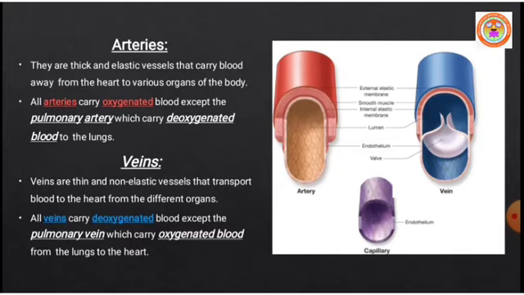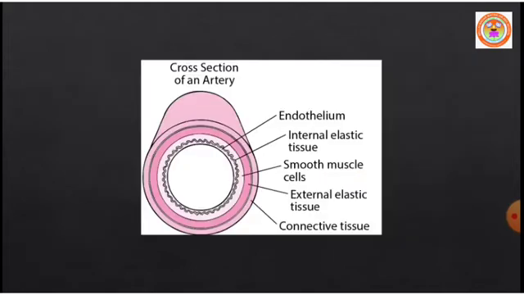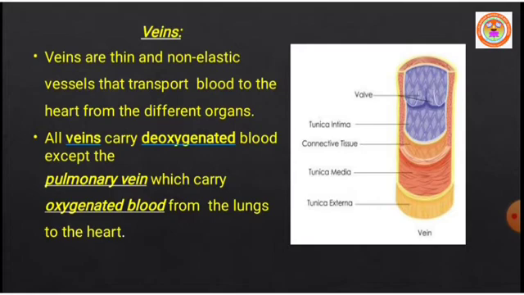Next, veins. Veins are thin and non-elastic vessels. Veins transport blood to the heart from different organs.